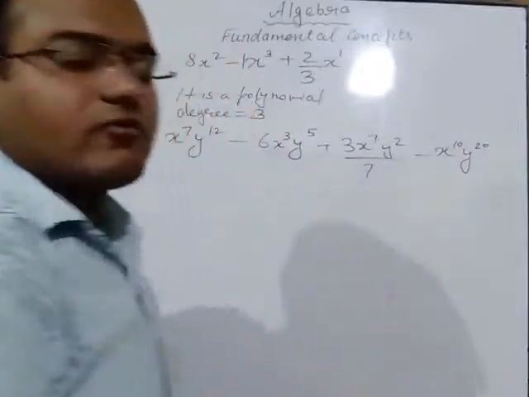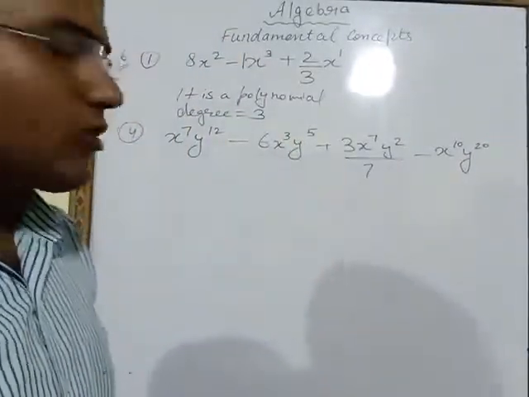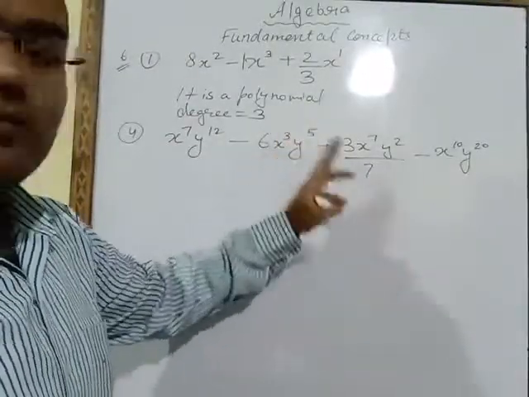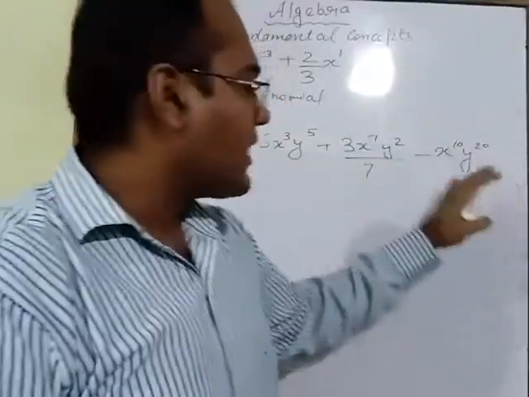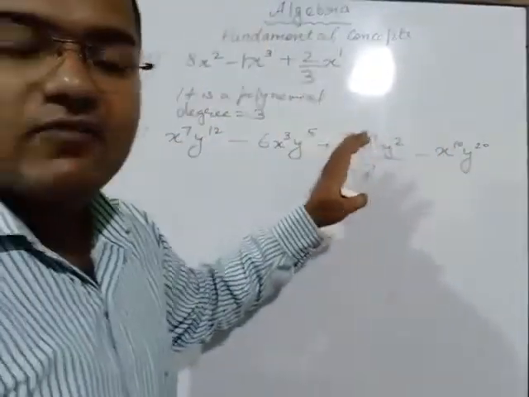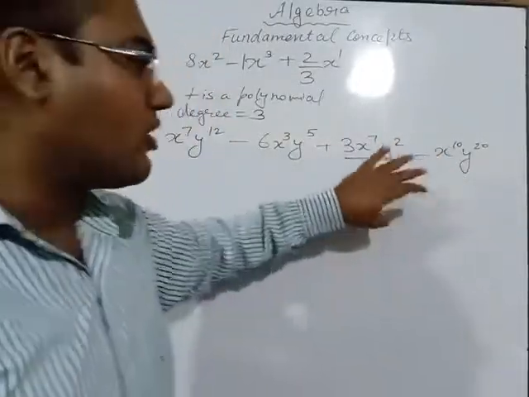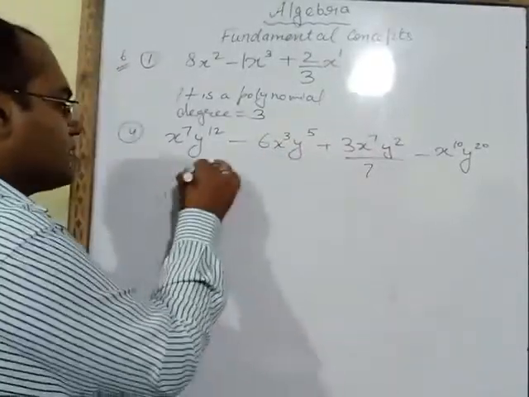So first of all we have to check whether all the terms have positive power or not. X and y powers are both positive in every term, and no literal is written in the denominator; all the literals are written in the numerator, so it is a polynomial.